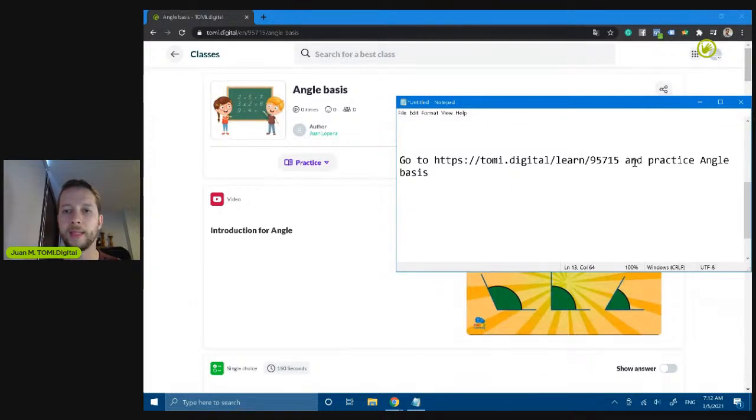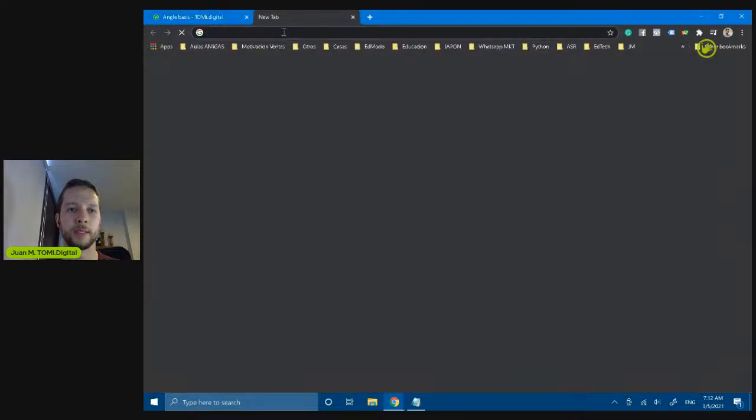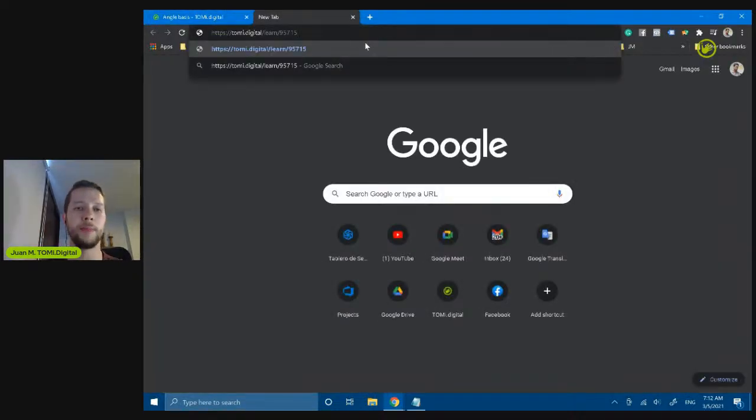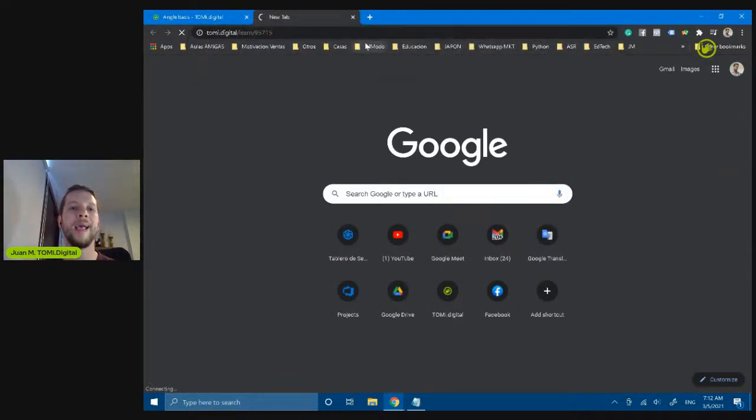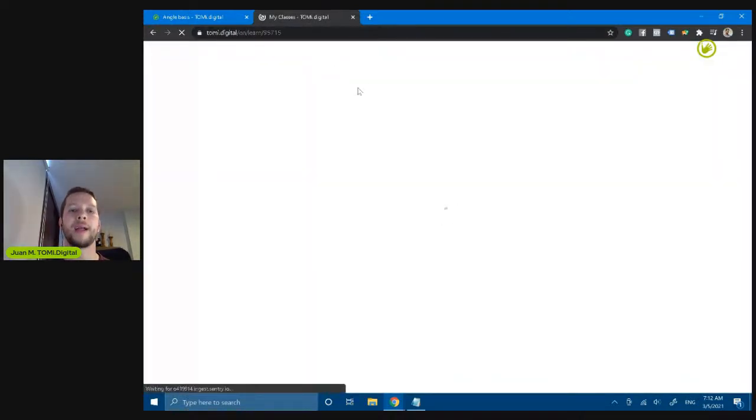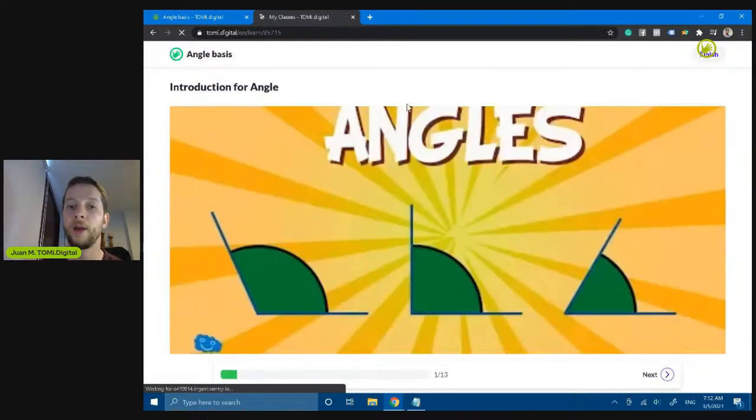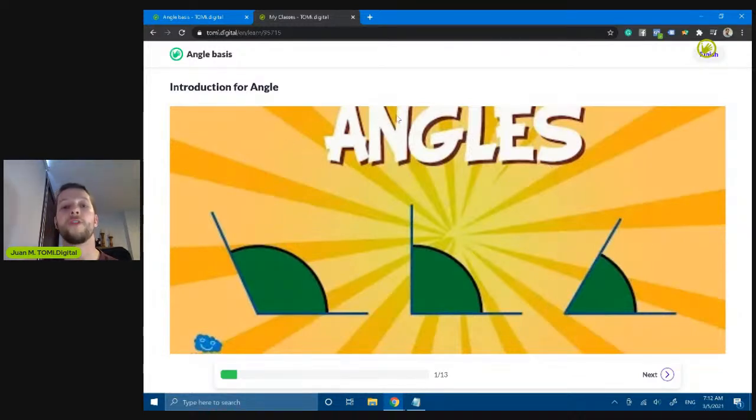When they get the link, they can just select it and use it on their classes. So if you share it by WhatsApp, they just click on the link, and this is gonna be a practice class. So you are not gonna get any kind of feedback from the students, like what were the answers of the students. So this is only for practicing.